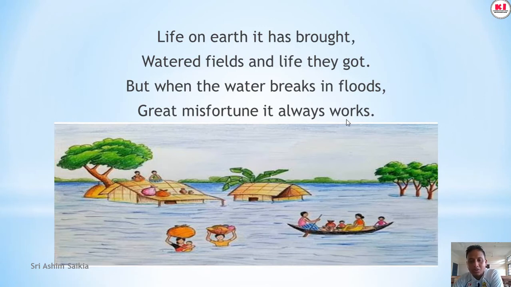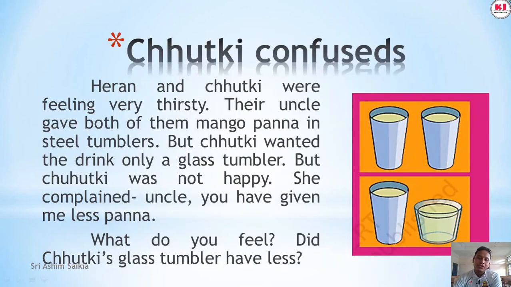So students, you should also recite it one time at home, and you will get a very good concept about water after reading this poem. Let's move on to the next. Sutki is confused. Sutki is a girl. How she is confused is a very small story here.